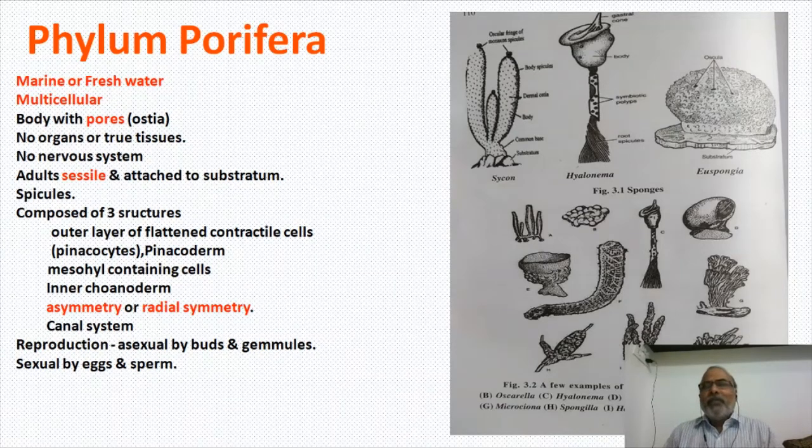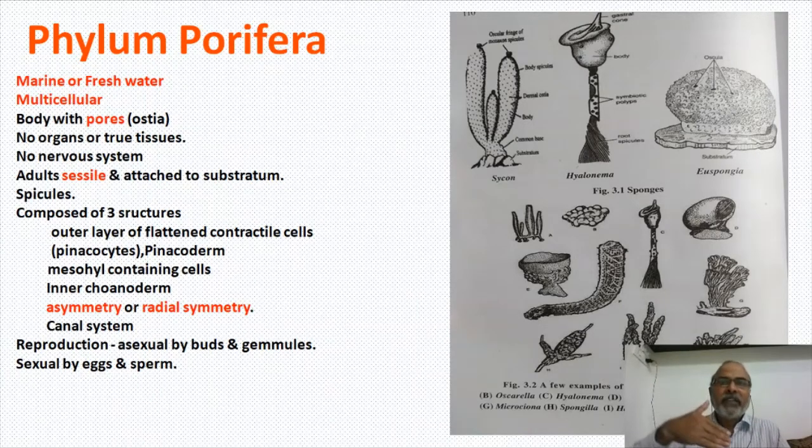What are the very important things about a sponge? Sponges are very unique in developing certain important structures. One is the spicules I mentioned already. We are going to see how many different types of spicules there are in the coming slides. And the other very important thing in a sponge is the canal system. The canal system is an exclusive property of a sponge. Sponges have canals inside.